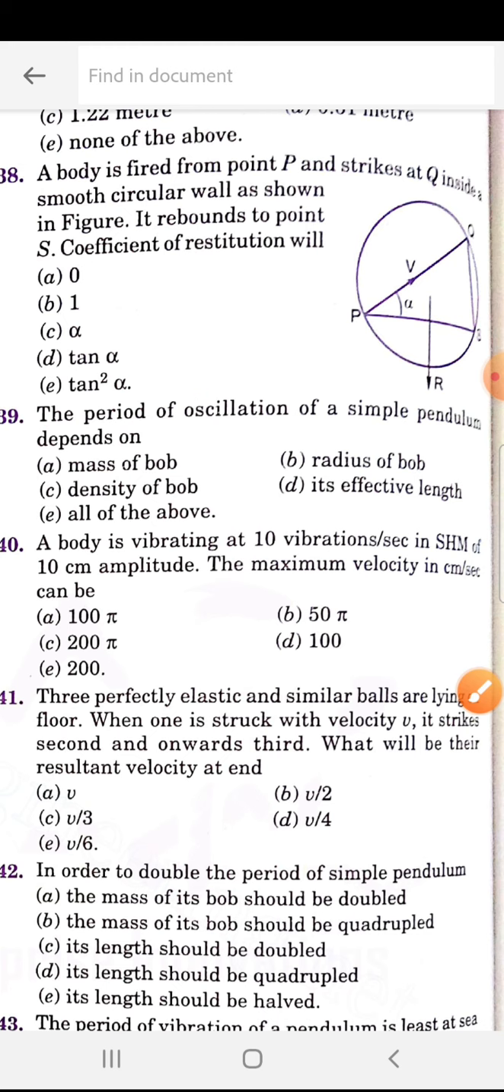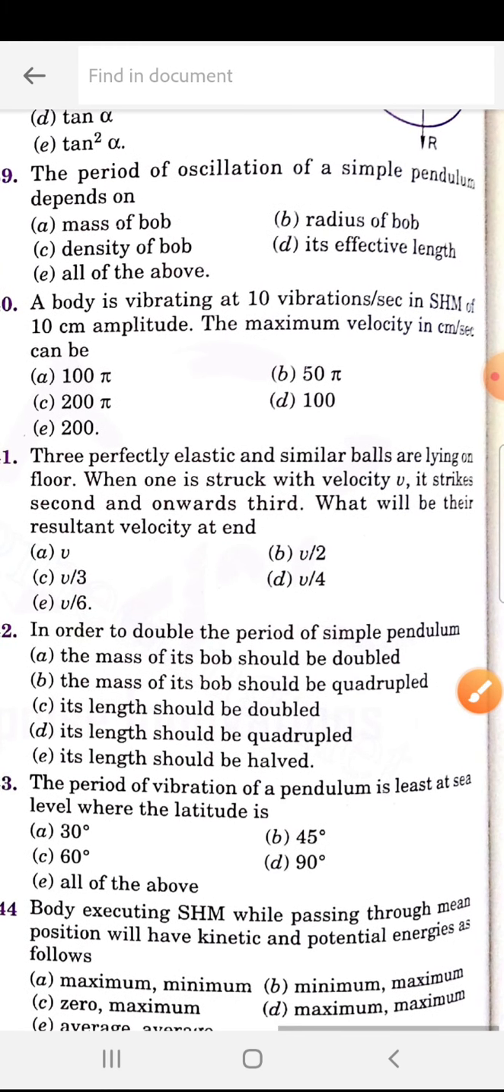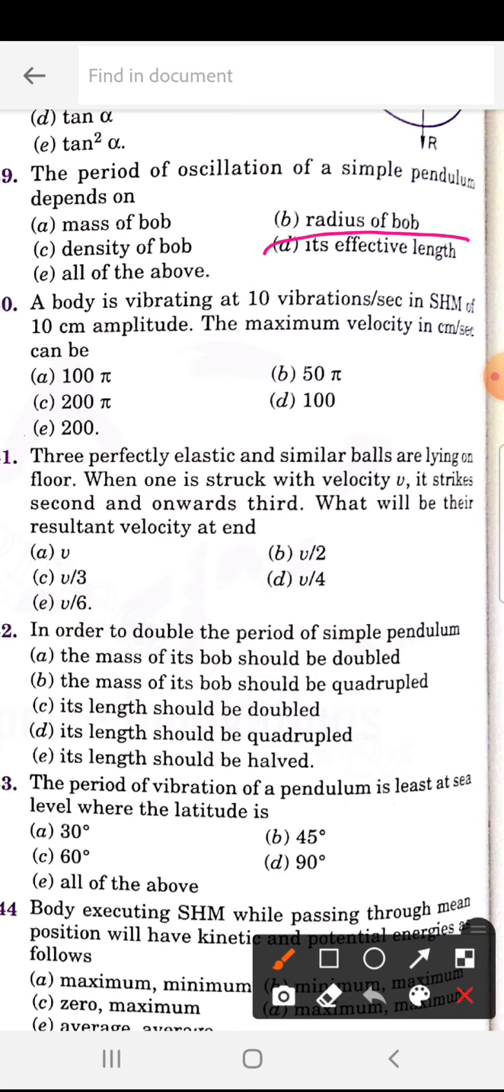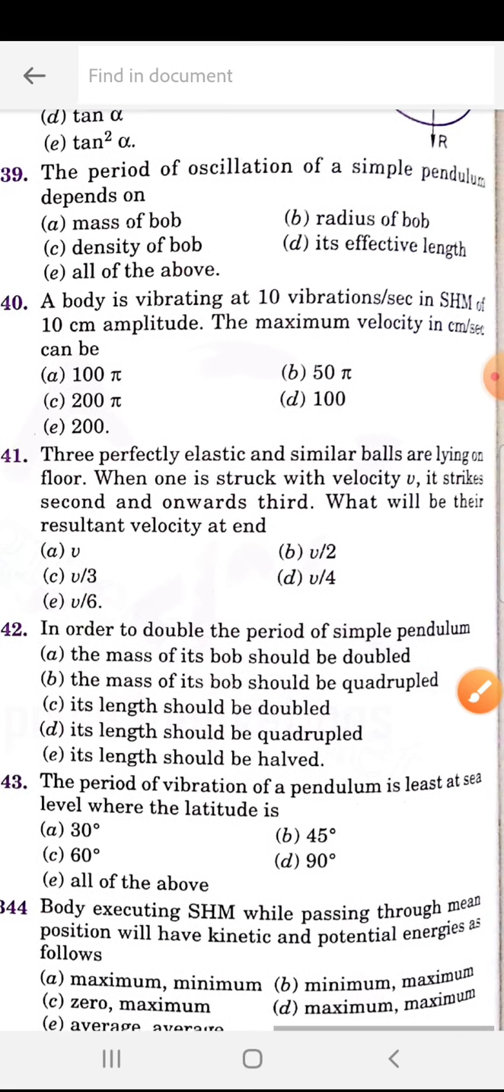Important. The period of oscillation of a simple pendulum depends on. It will depend on, 339 is D, its effective length.